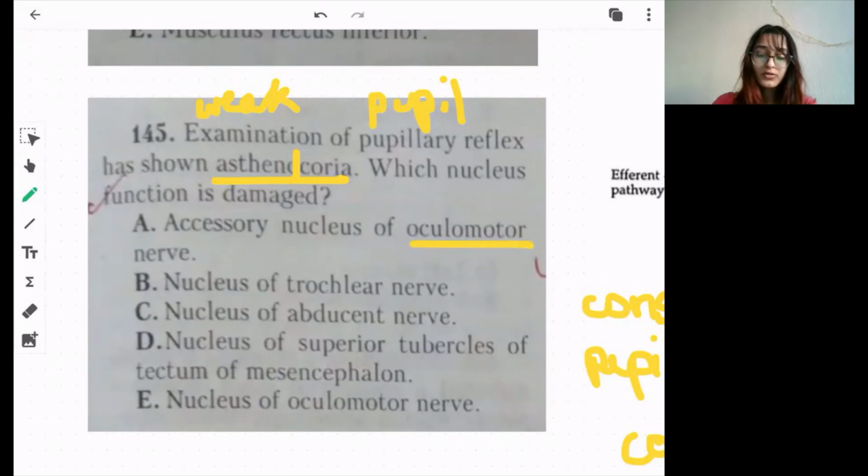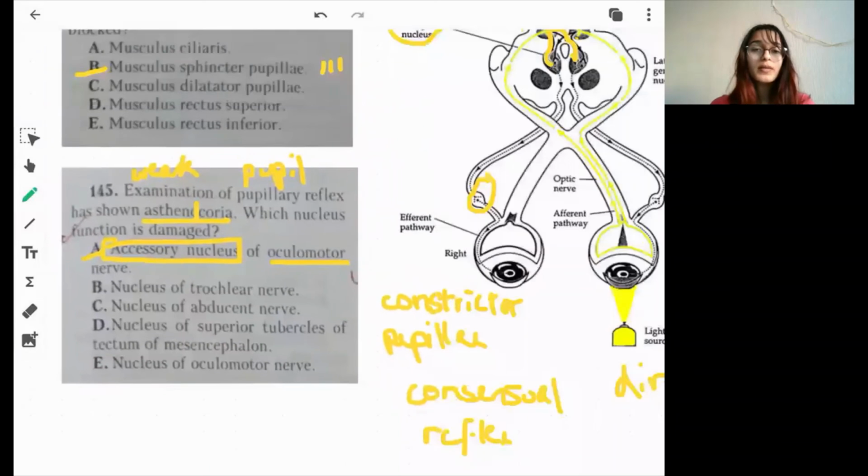The Edinger-Westphal nucleus of the oculomotor nerve, also called the accessory nucleus in Krogh. It is responsible for the parasympathetic innervation to the constrictor pupillae muscle. So the answer is the accessory nucleus of the oculomotor nerve.